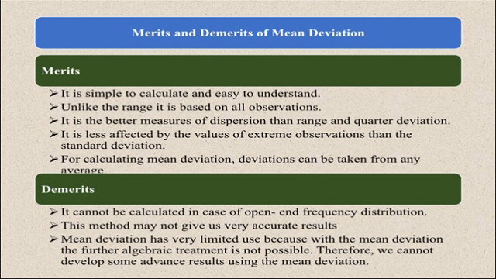Now let us go through demerits of mean deviation. It cannot be calculated in case of open end frequency distribution. This method may not give us very accurate results. Mean deviation has very limited use because with the mean deviation, further algebraic treatment is not possible. Therefore, we cannot develop some advanced results using the mean deviation.